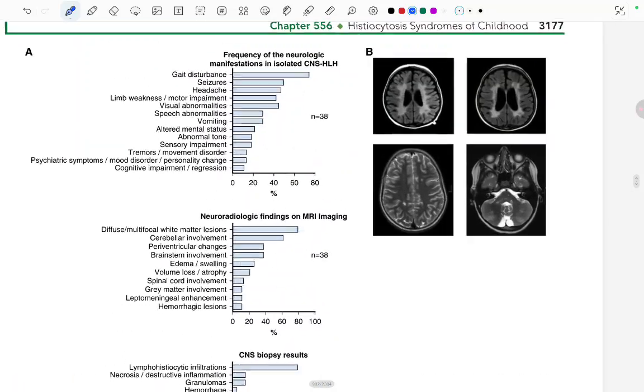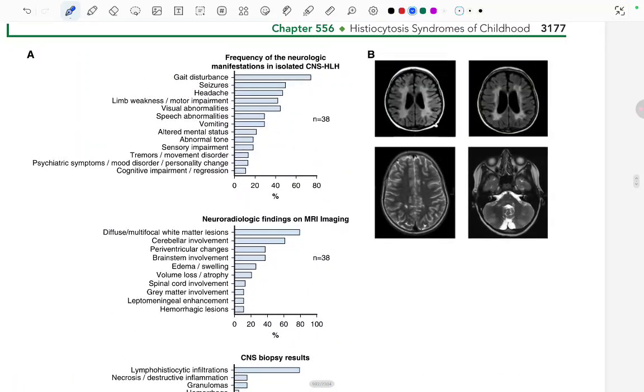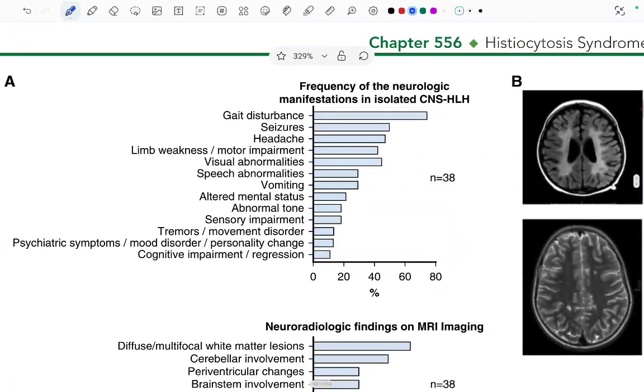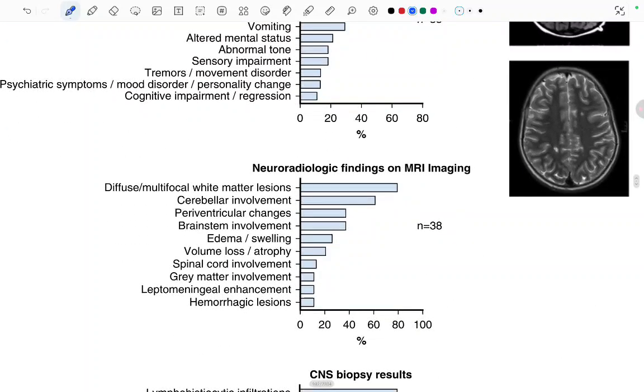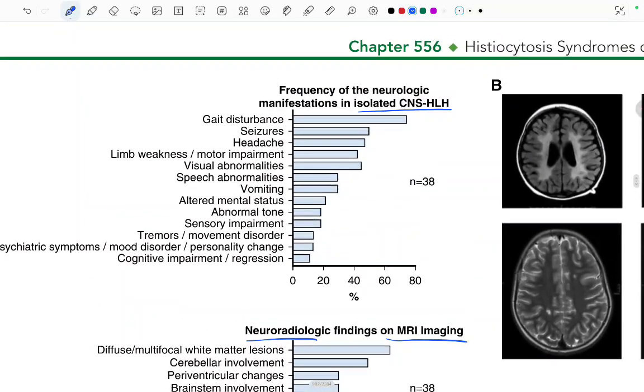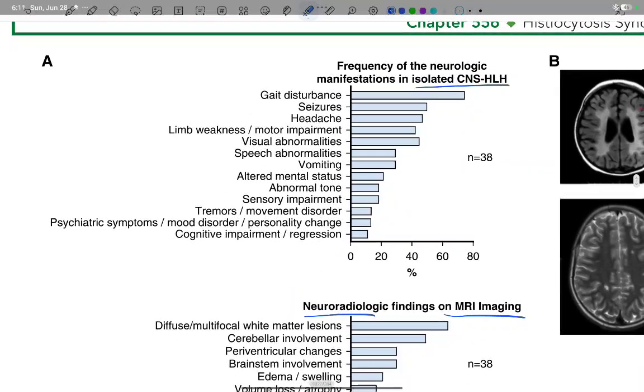Let's read this. The figure 1, frequency of the neurologic manifestation in the isolated CNS HLH. Gait disturbances, seizures, headache. Okay. Neurologic finding on the MRI. Let's read this once. Gait disturbances can be seen. These are the frequency of the neurologic manifestation in an isolated CNS HLH. Okay, HLH which is affecting the CNS mainly.